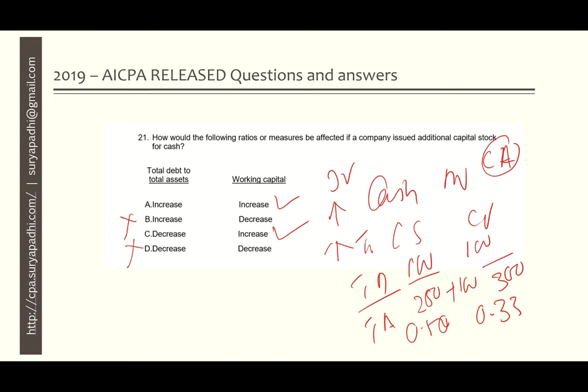So out of the given options, total debt to total asset decrease is option C. And if you are issuing capital stock for cash, there will be an increase in the working capital. So for question number 21, the correct answer is C, that is decrease in total debt to total asset and increase in working capital.